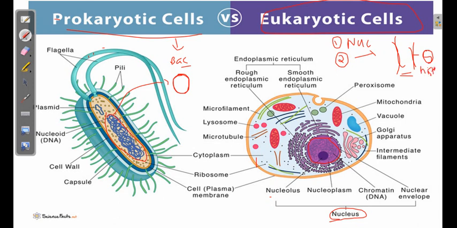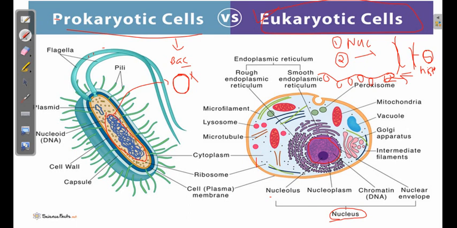The reason is that the DNA of the eukaryotic cell is very lengthy, right? It contains billions of base pairs. To make sure that all this lengthy DNA can be confined within this tiny nucleus, it is wrapped around a special protein called histone protein. Histone proteins are specific proteins around which our DNA gets wrapped, which is a very unique feature of the eukaryotic cell. In a prokaryotic cell, no such histone proteins are observed. It contains only DNA.